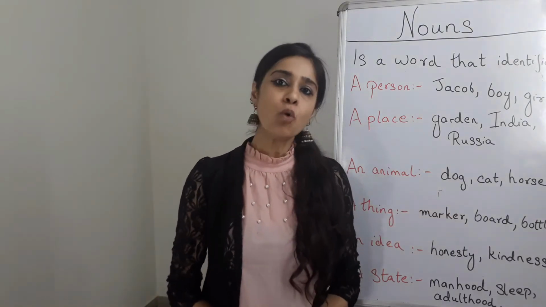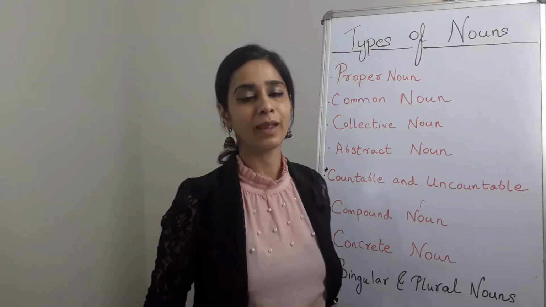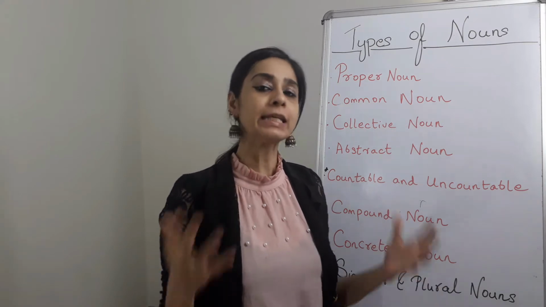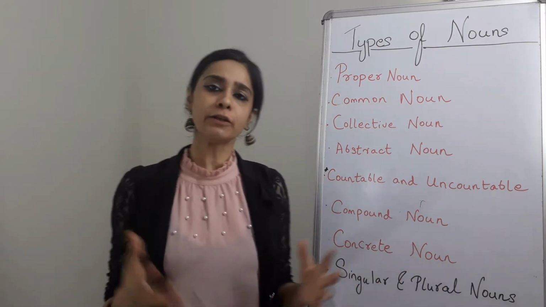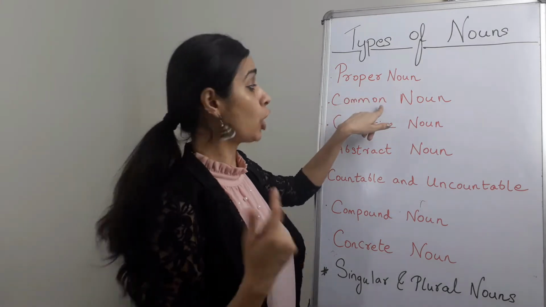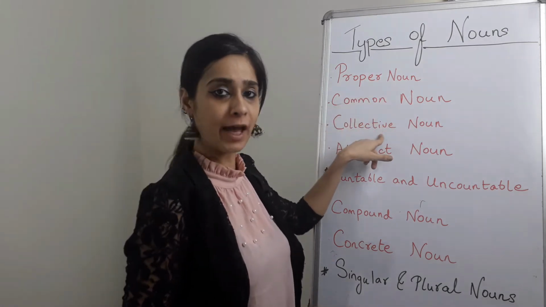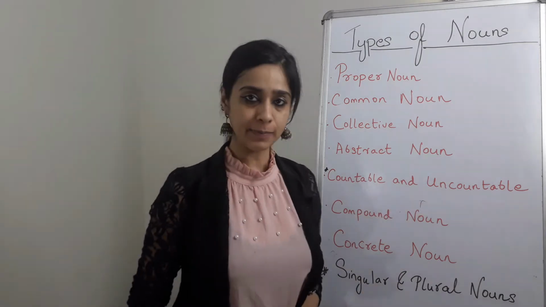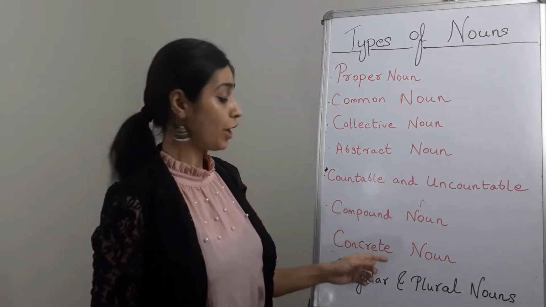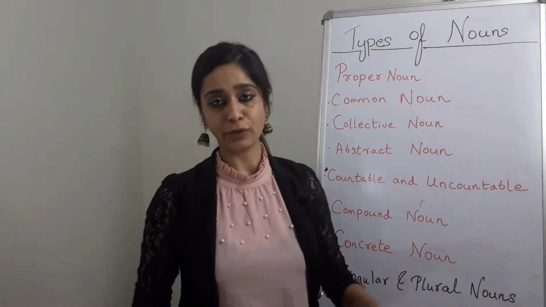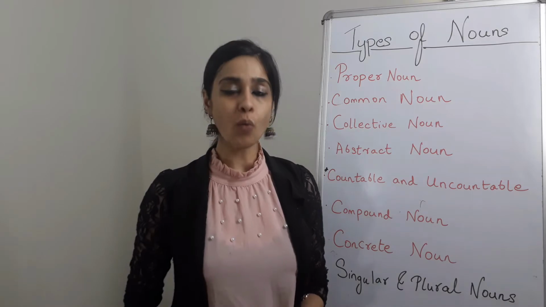Okay? Now let's move on to types of noun. Now as we know that nouns are basically naming words, let's see different types of nouns. Now there are many different types of nouns, and they are proper noun, common noun, collective noun, abstract noun, countable and uncountable noun, compound noun, concrete noun, and then we have singular and plural nouns. So let's discuss them one by one.